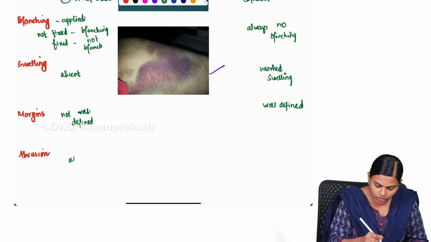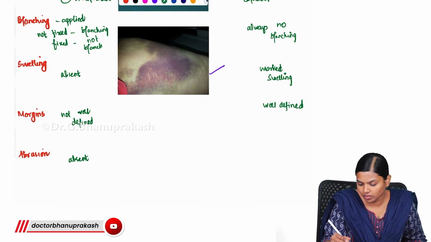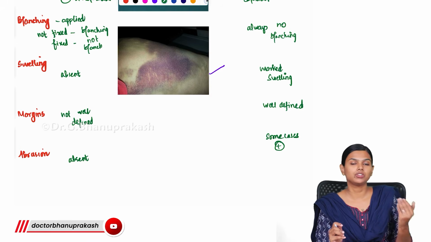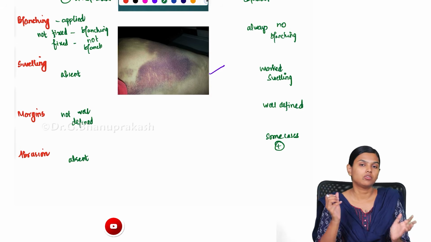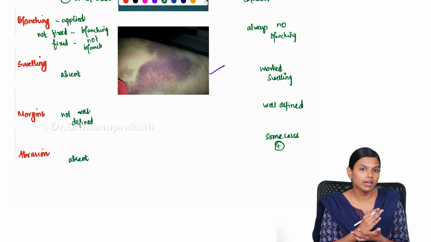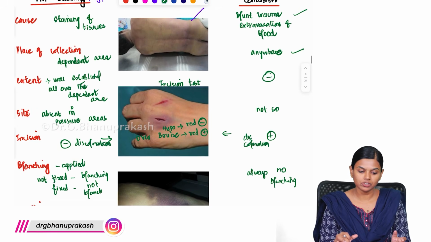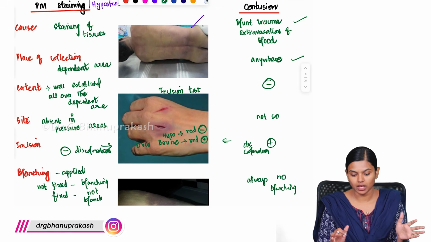And abrasion will be absent in hypostasis, and in some cases of contusion you could see abrasion. You will see contused abrasion when the force is very impactful. So these are the main differences between a hypostasis and a contusion.